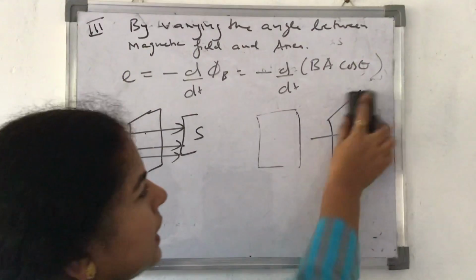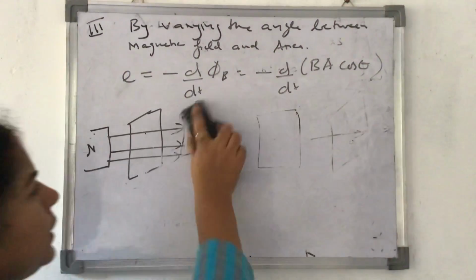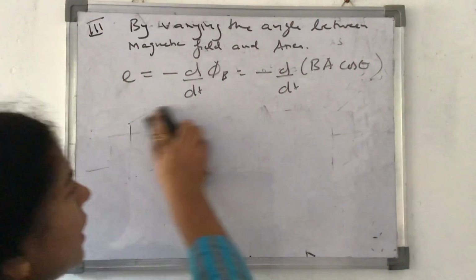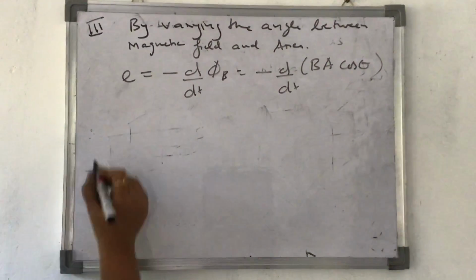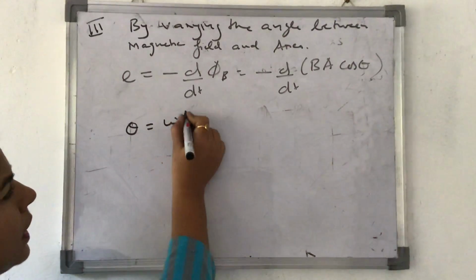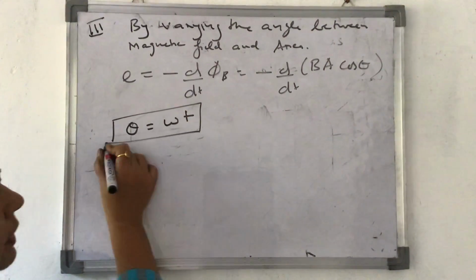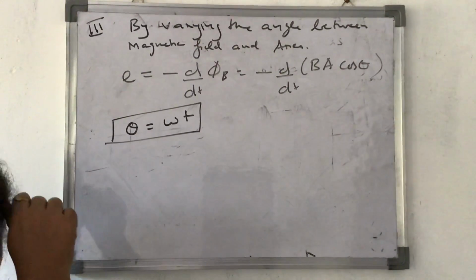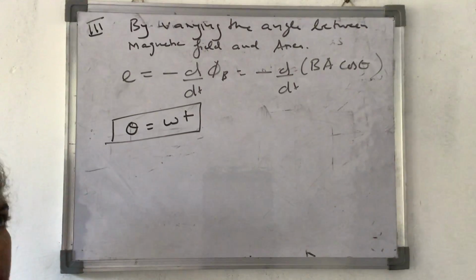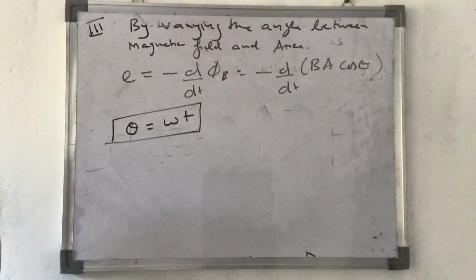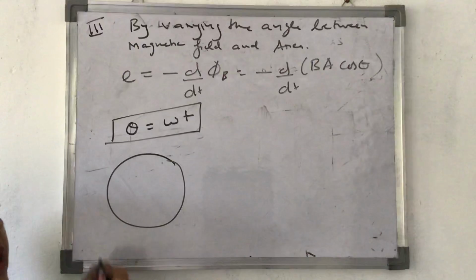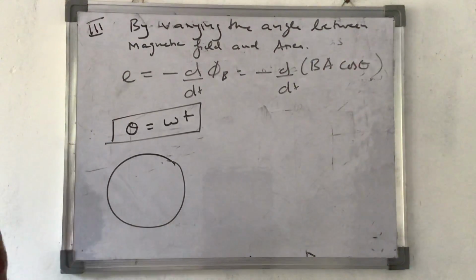In this case, theta is a function of time. What sort of function of time? Theta here, it is equal to omega t. How have I got this theta is equal to omega t? Theta is the angle with which it is at any instant. And how is it related to omega t? Let's think of it like when an object is rotating, every time it is rotating, it is making an angle. Like this coil is also rotating.